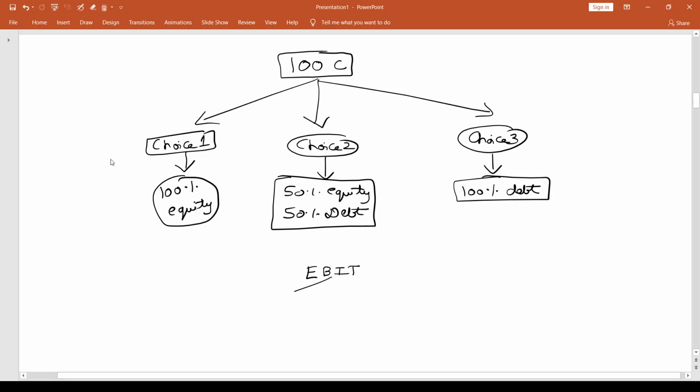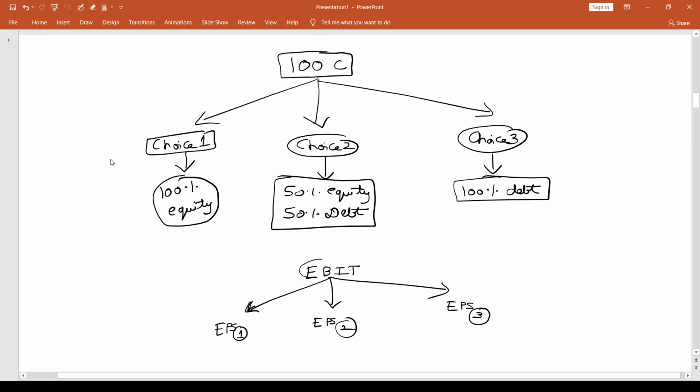But we are going to observe that depending on the choice that we take here, choice 1, 2 or 3, the EPS is going to be different. I would call EPS 1, EPS 2 and EPS 3. EPS 1 means EPS related to choice 1, and EPS 2 is EPS related to choice 2, and EPS 3 is EPS related to choice 3.